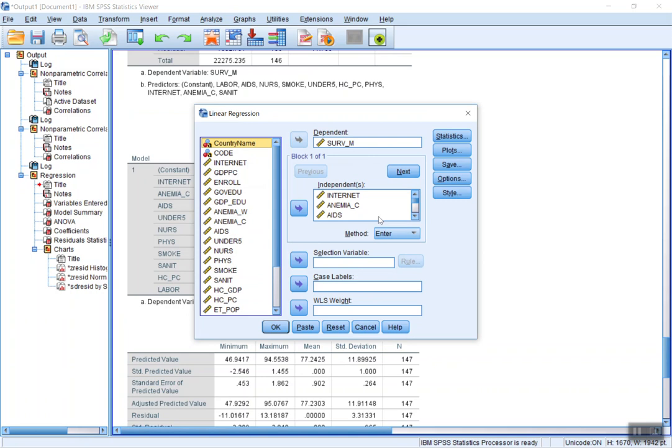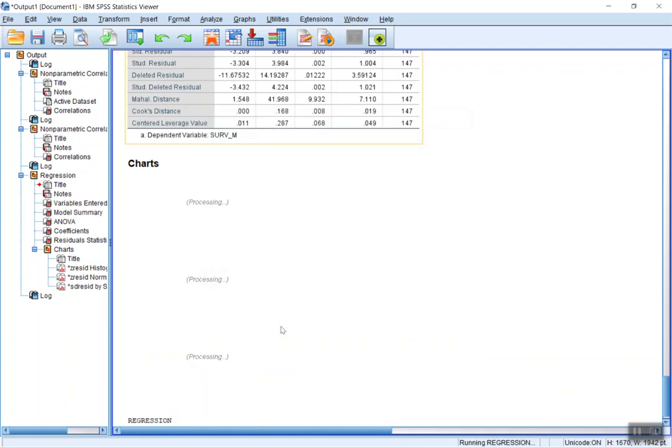We're going to take out under 5 because it's measuring the same thing as male survival. And nurses and doctors are probably collinear, so we'll take out nurses. Smokers didn't seem to influence much, so we'll take that out. And labor, we'll take that out as well. GDP per capita we want in. Okay, let's see what we have.